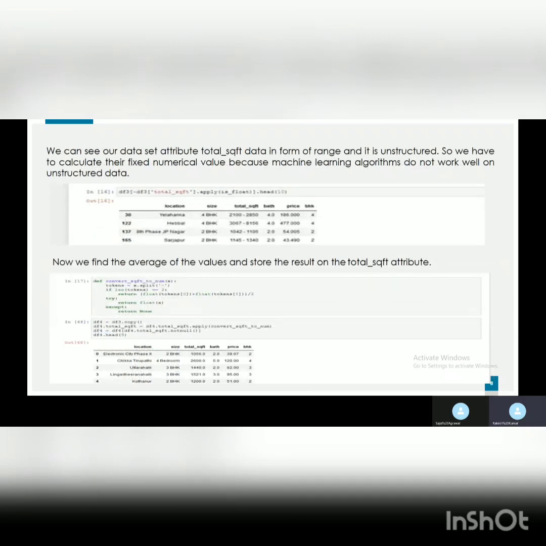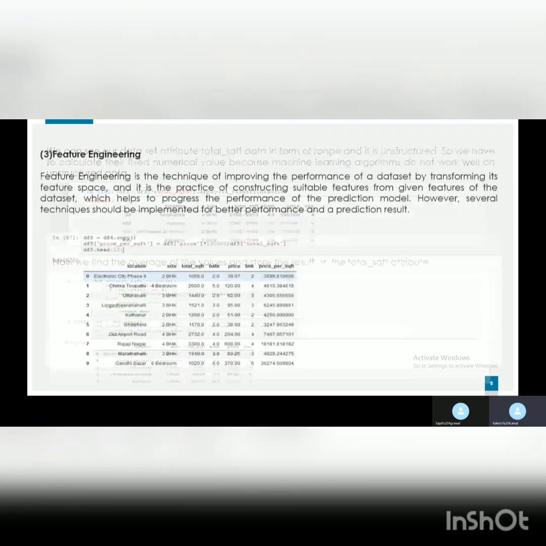Now here comes the other data cleaning part. We can see the total square feet attribute. It has values in ranges like 2100 to 2850. So we have to convert this into a particular number because it will help further in one hot encoding. So we converted this into one value by taking the average of the range.